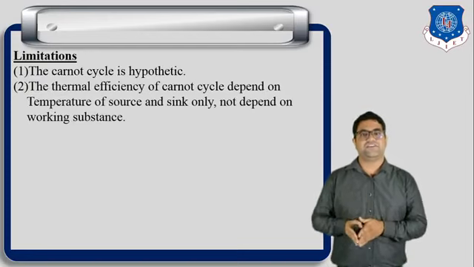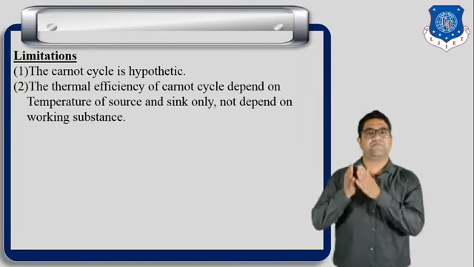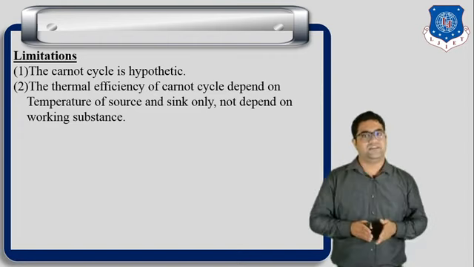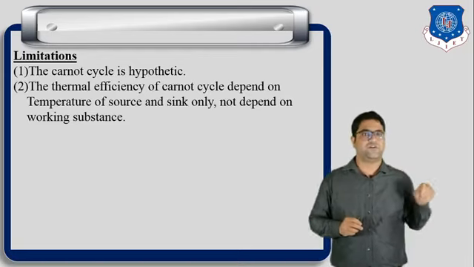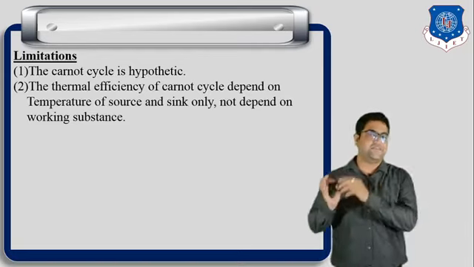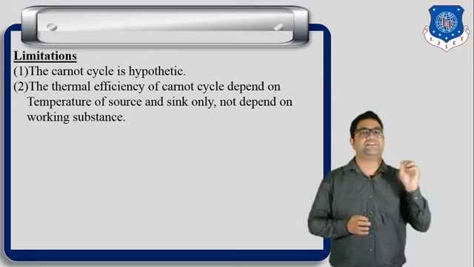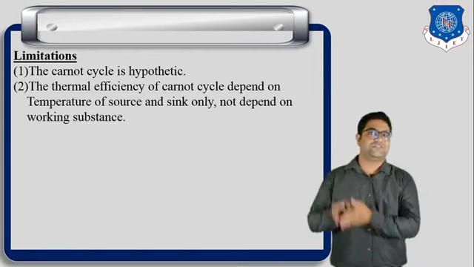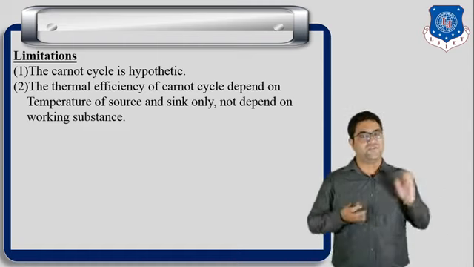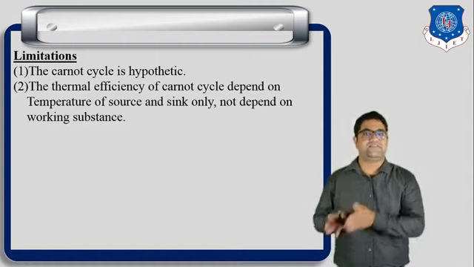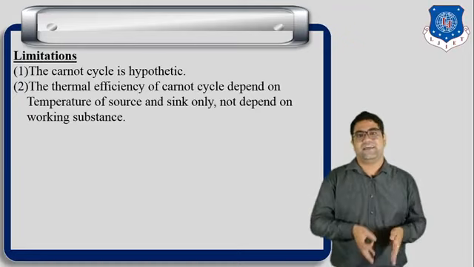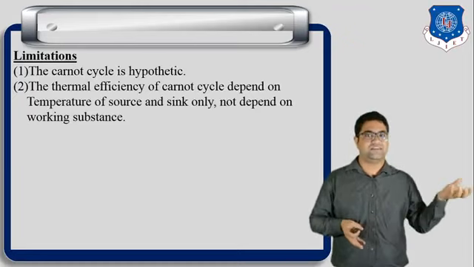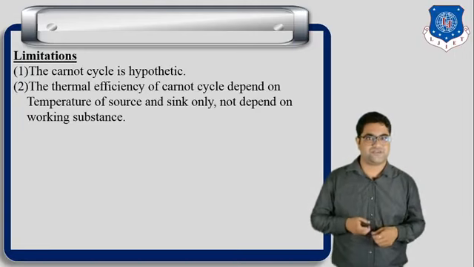Second, the thermal efficiency of the Carnot cycle depends on the temperature of source and sink only. It does not depend on the working substance. Now we know the equation of efficiency as 1 minus TL upon TH. So we can say that the efficiency of the Carnot cycle depends on the temperature ratio only. So if you are using petrol or diesel or any other fuel, the efficiency will not be affected by the fuel, because it depends only on the temperature ratio, and that is not possible in real or practical situations.